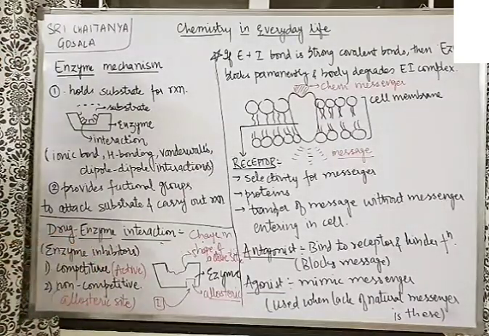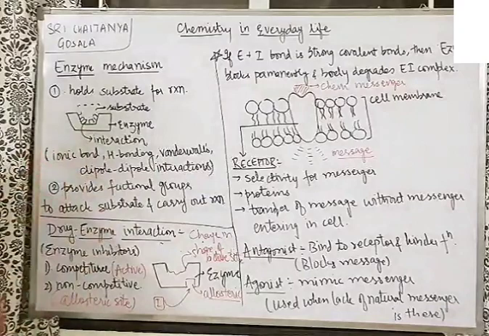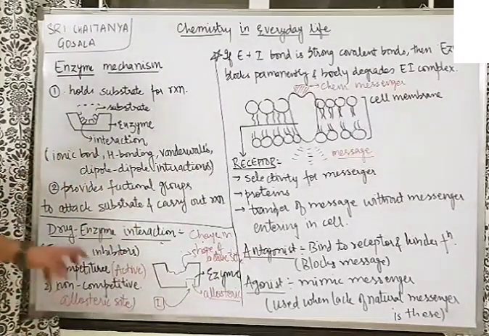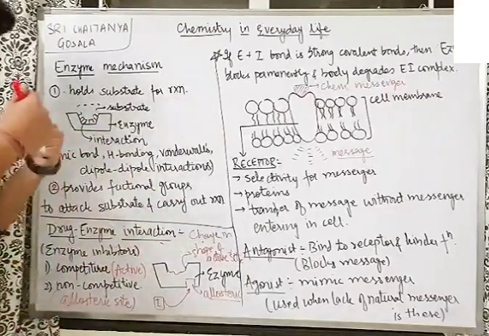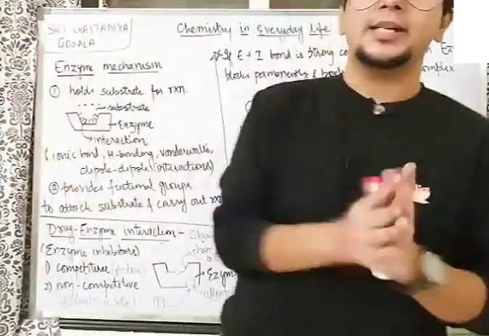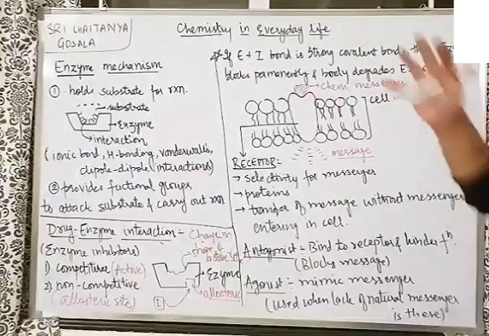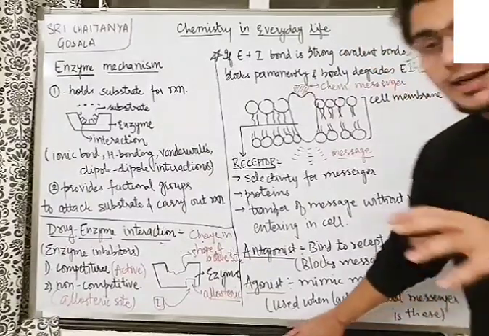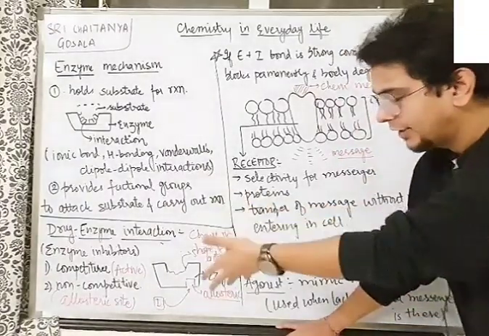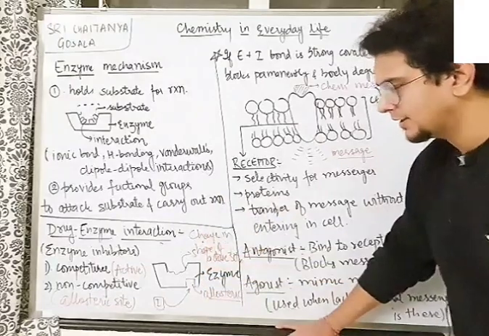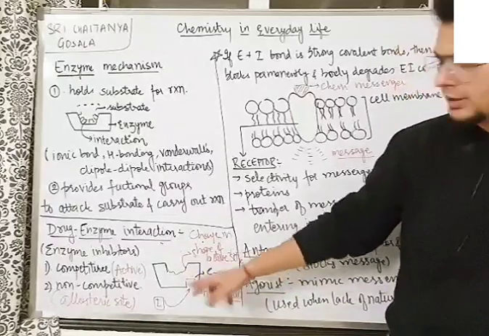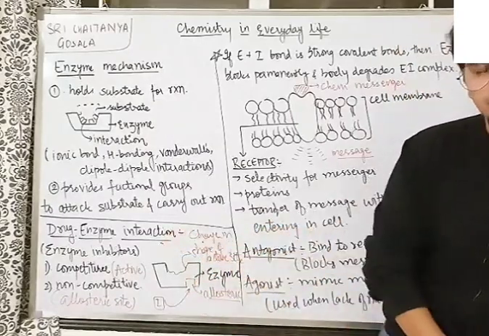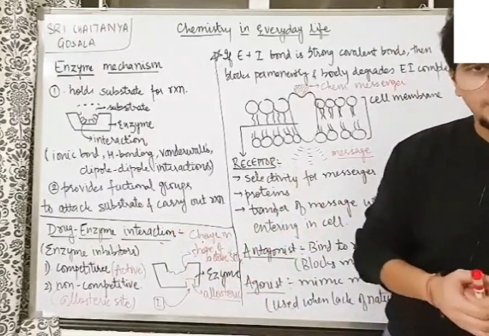So competitive inhibitor and substrate of the same structure compete for the active site. A non-competitive inhibitor goes and binds to some other site apart from the active site, changing the shape of the active site, so the substrate cannot recognize the active site. Now very important, understand that when the enzyme binds to the inhibitor, in the competitive mechanism and also in the non-competitive, in both cases the enzyme binds with the inhibitor. An enzyme-inhibitor complex is formed.